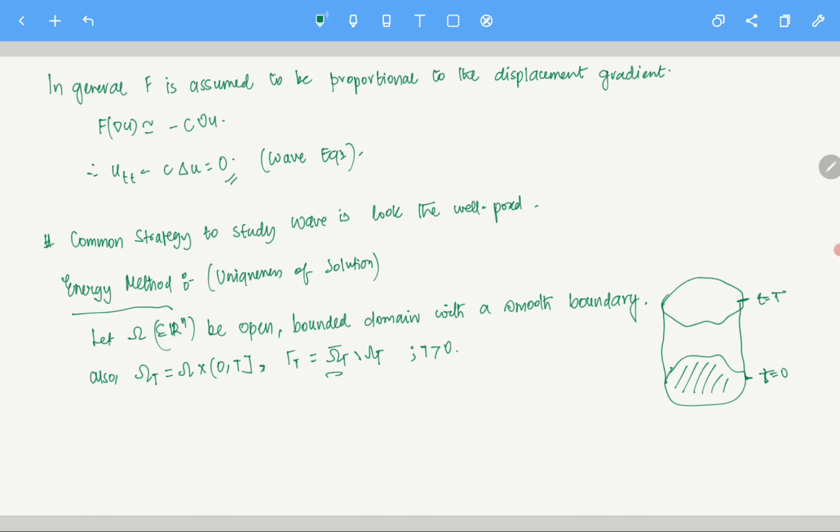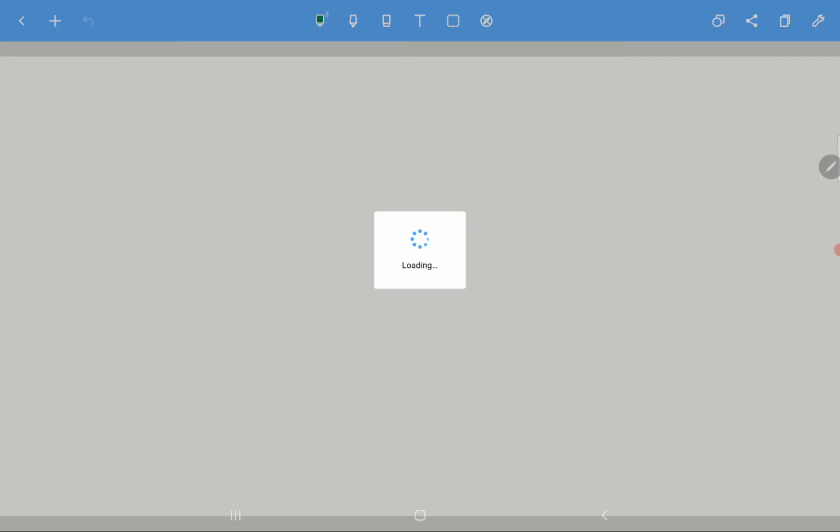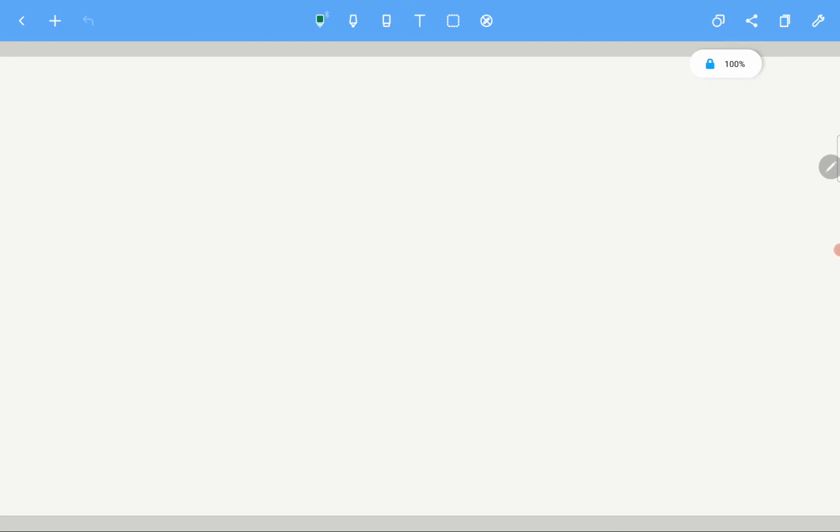So now the first thing is to write the initial and boundary value problem, how all of this looks in the context of the wave equation. Let's write it down, maybe on the next page, it will be better.